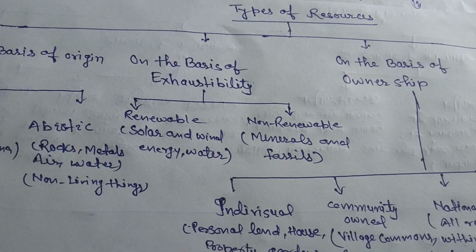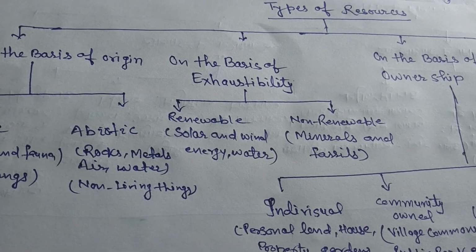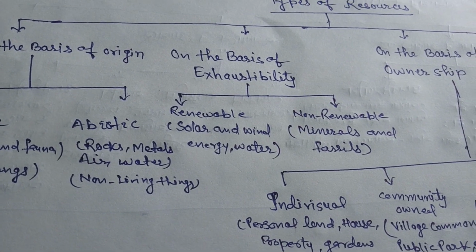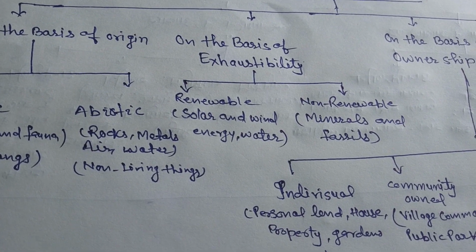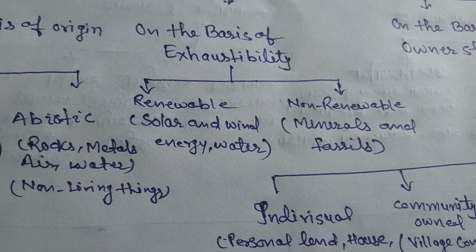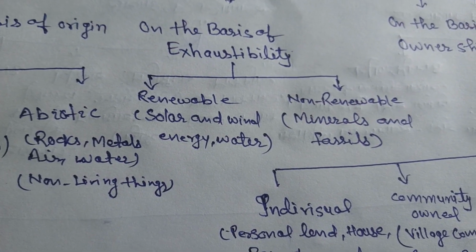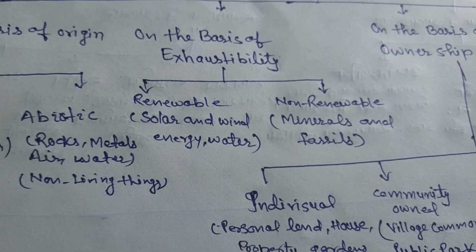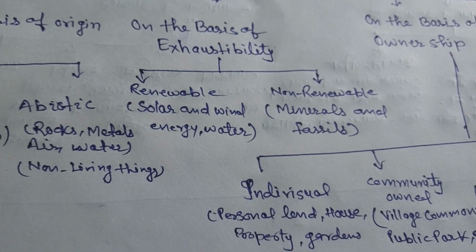The next basis is exhaustibility. On the basis of exhaustibility, resources are of two types. First is renewable resources and second is non-renewable resources.